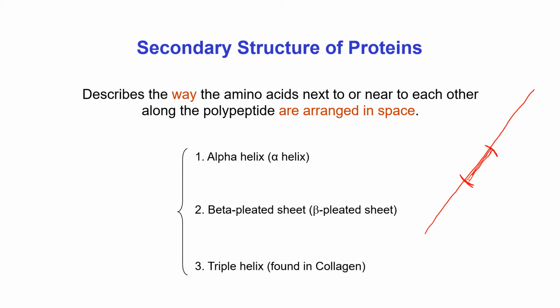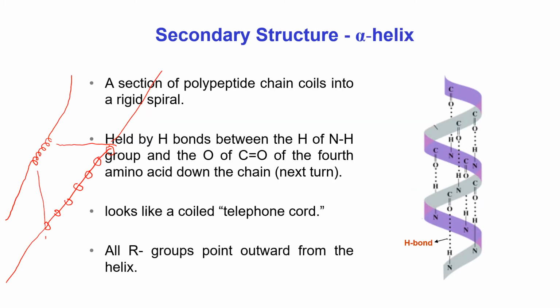Actually, a certain portion of protein can exist in three forms: alpha helix, beta pleated sheet and triple helix. We'll discuss this in the next slides. What is alpha helix? If a certain portion of a polypeptide chain looks like a spiral or spring or coil or helical shape, that portion is known as alpha helix.